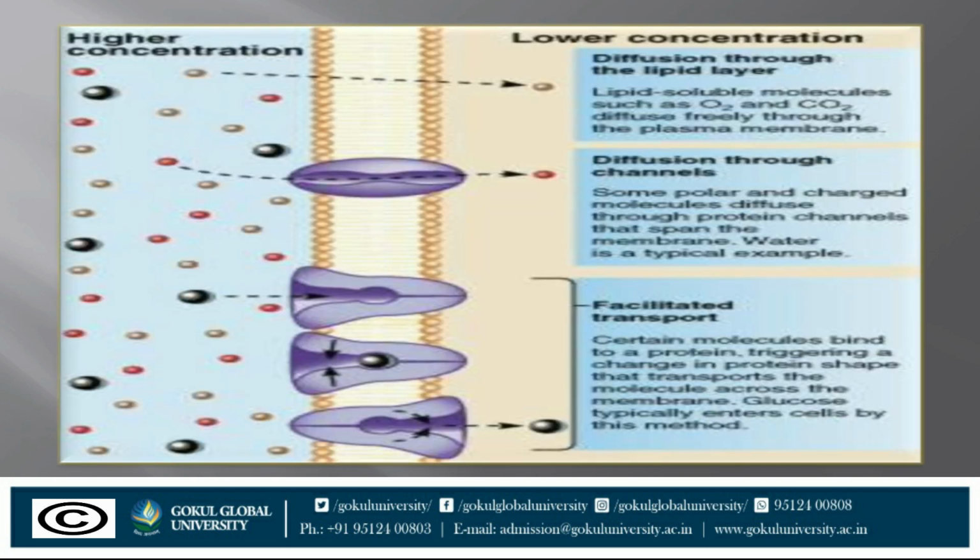And again, we have active transport also. In active transport, it requires energy and is inhibited by metabolic poisons. It moves the substance against the electrochemical gradient, that is from low to high, resulting in selective accumulation of the substance on one side of the membrane.